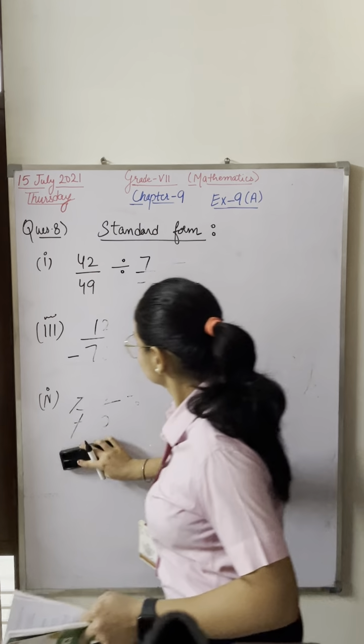When you cancel this term or this term on the same number, your answer should be same. So, can I cancel this term further? No, I can't cancel 1 upon 5 further. Now, can I cancel this term further?